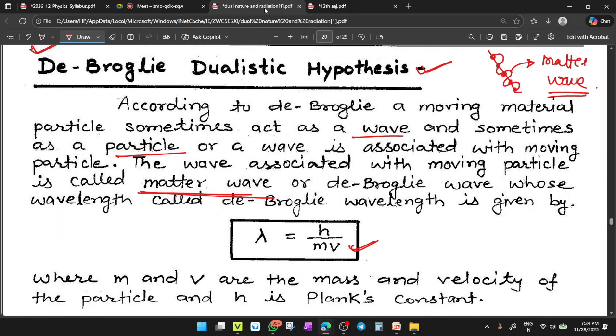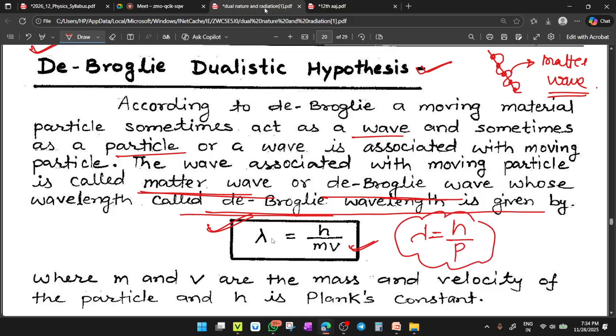So this wave associated with the moving particle is called matter wave or de Broglie wave, whose wavelength is called the de Broglie wavelength, and it is given by lambda equal to h upon mv. So lambda equal to h upon p, where p means momentum. So write this formula. This is called the de Broglie wavelength, lambda equal to h upon mv.